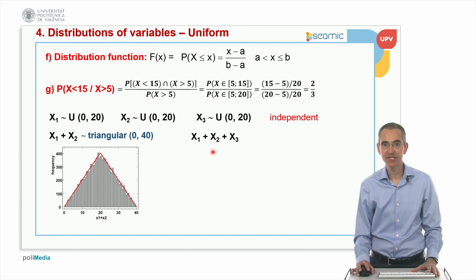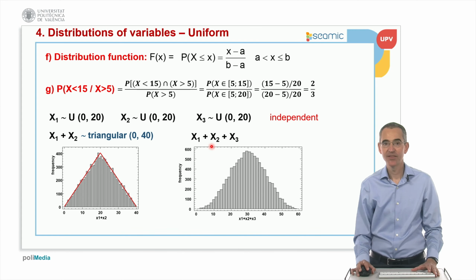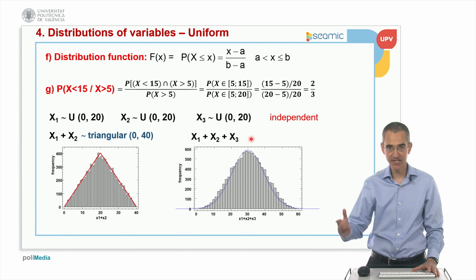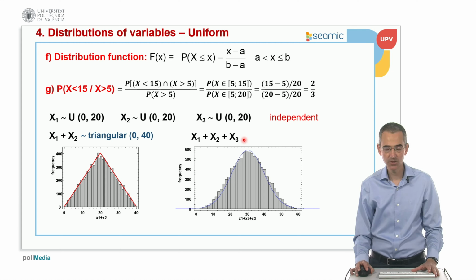What happens if we sum three uniform distributions? Well, this is the shape. I obtained this by using simulation data, and it's not a triangle. It looks more or less like a bell, and actually it resembles the Gaussian bell, like the normal model. This is interesting because there's a theorem that I will explain in a future video, that the sum of uniform distributions follows a normal distribution. And sometimes we ask, how many uniforms do we have to sum to have a good approximation to the normal? Well, here we can see that just summing three of them, the approximation is more or less good.